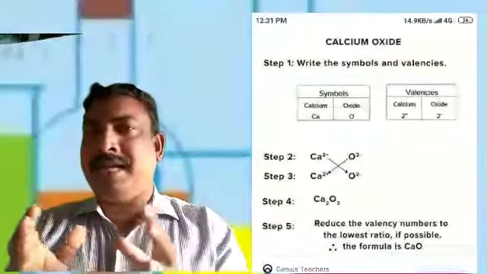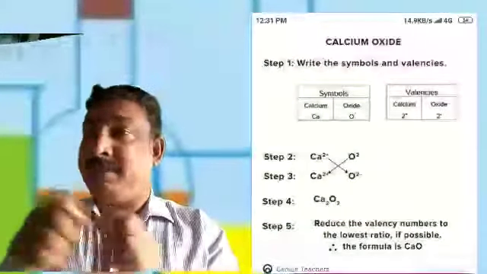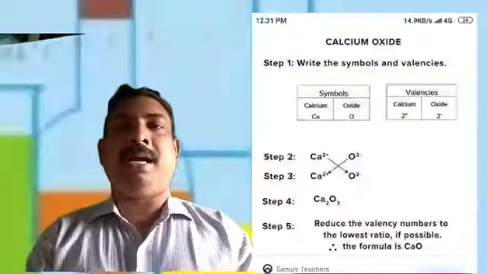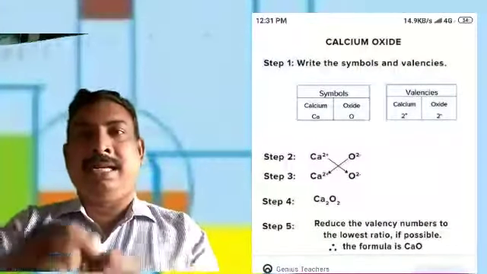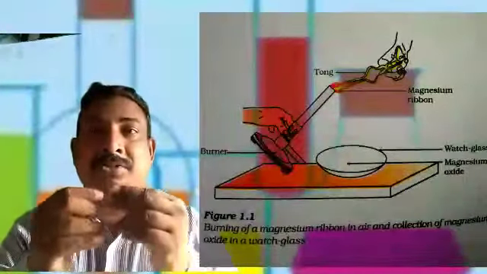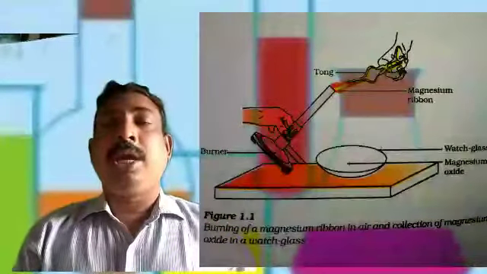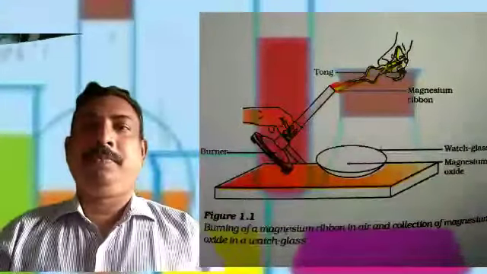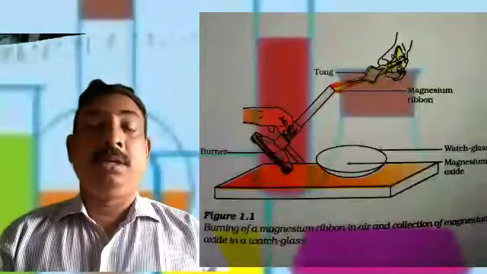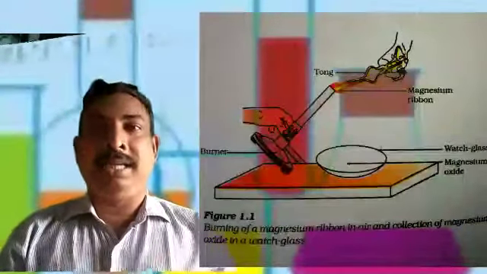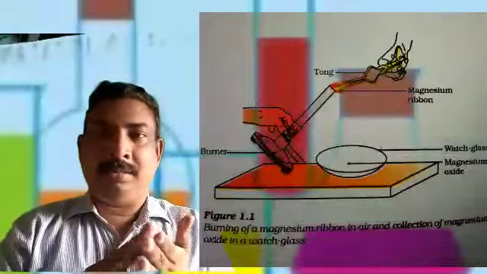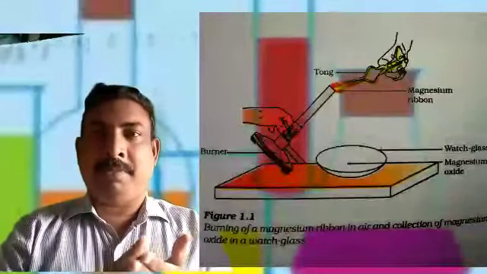That magnesium ribbon is mostly tied with paper, and we get it like a thread. But in the lab we will have magnesium strips. Hold it very carefully and burn it. But before burning, we need to do one thing. We need to rub the ribbon with sandpaper.